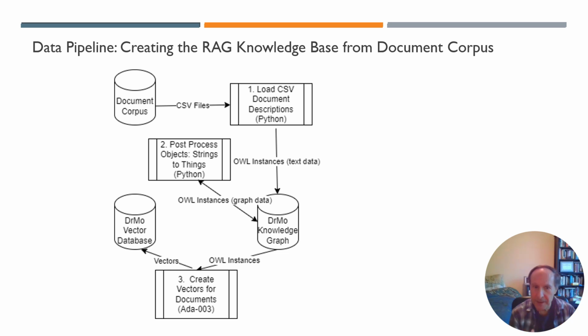And then the final step of this process is to analyze the data properties with text strings that we wanted to create vectors for. In our case, this was primarily the abstract and the text strings that are associated with each section. And by the way, one of the reasons we want to do that is because if you send too large a section of text, like a complete document, a journal article for example, to ChatGPT, it will break the OpenAI API. The OpenAI API for vectors will reject that because it doesn't want to create a vector for such a large bit of text.